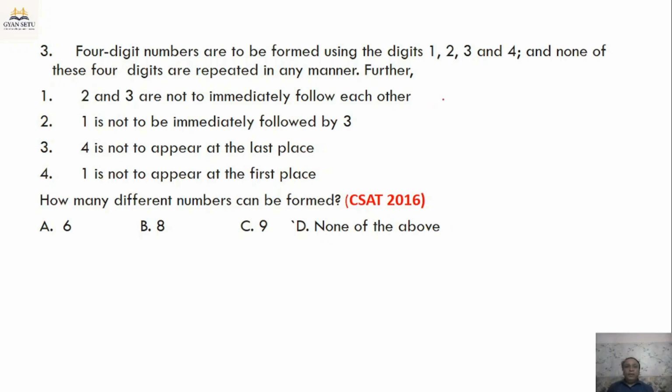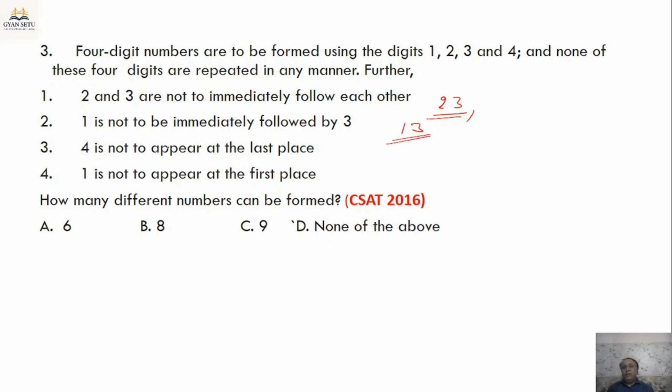So the number cannot have 2, 3 together. That means neither 3 can follow 2 nor 2 can follow 3, and 4 cannot appear at the last place, so the number cannot end with 4. One more condition is that there cannot be any such number where 1 is followed by 3.